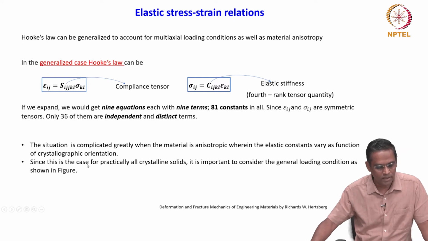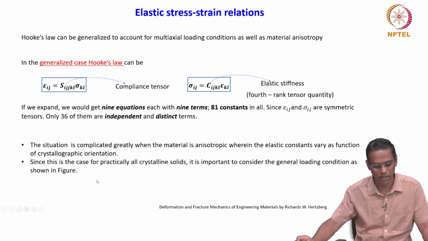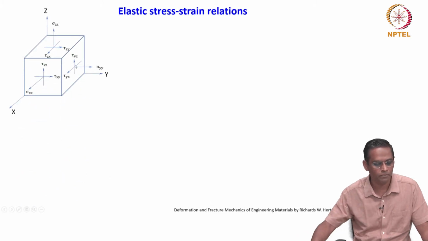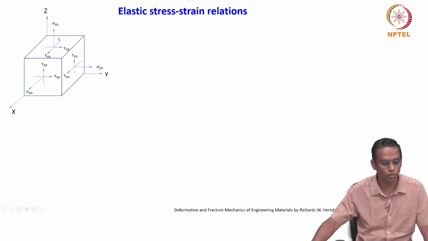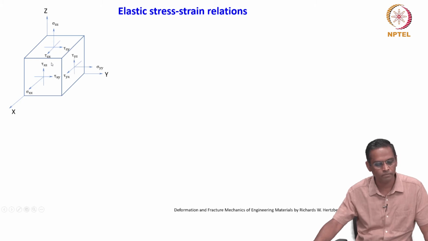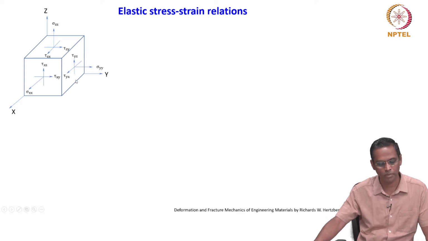Since this is the case practically for all crystalline solids, it is important to consider a general loading condition as shown in the figure. We have already seen this, this figure is most familiar to you now. This is a general case where we describe the state of stress in 3 dimensions. We can consider this again. You have the 3 mutually orthogonal normal stresses, and then shear stresses are marked on the respective planes.